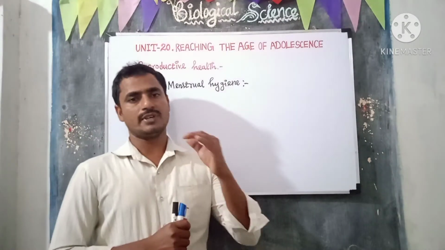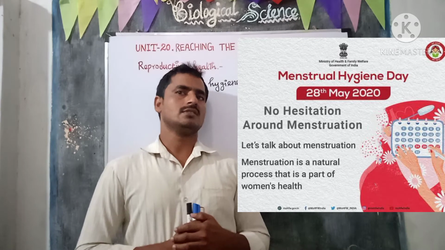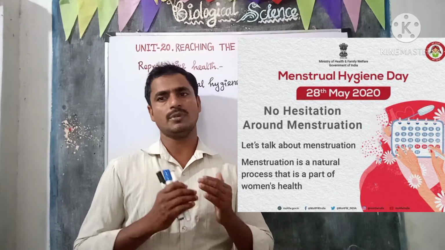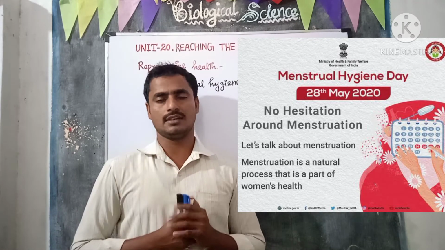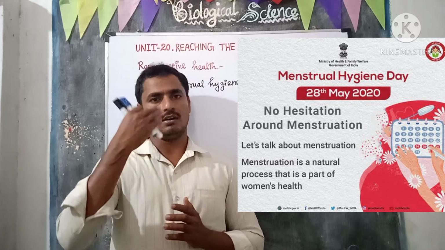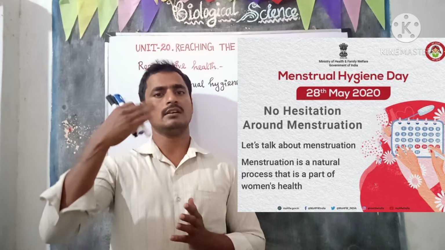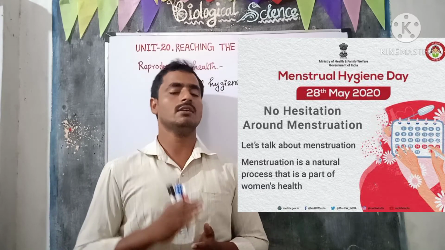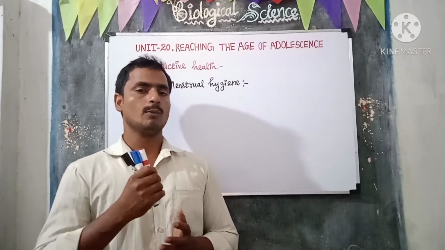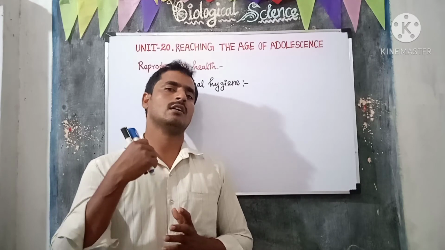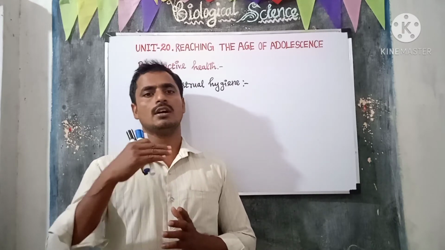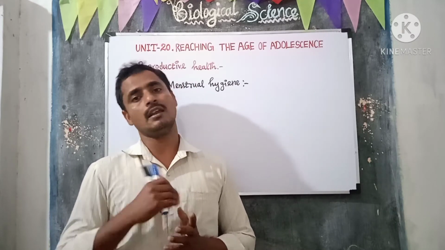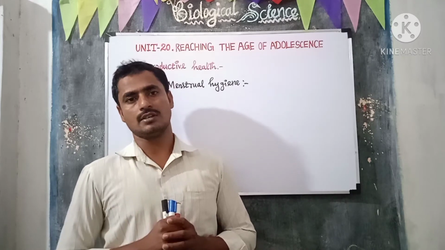Menstrual hygiene. It is specific for females. First of all, girls have to realize menstruation is like other physical processes like breathing, digestion, excretion, defecation. Menstruation is one of the physical processes in our body. So girls are advised to use a disposable sanitary napkin during menstruation.